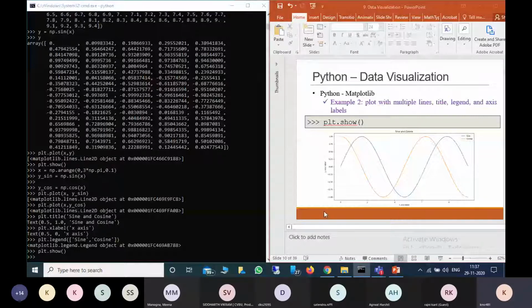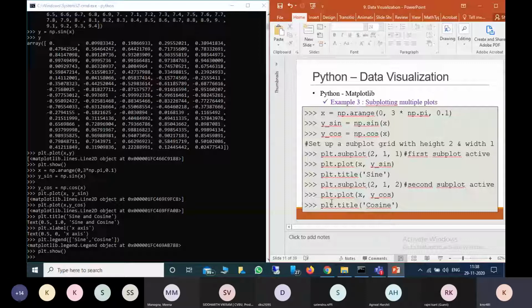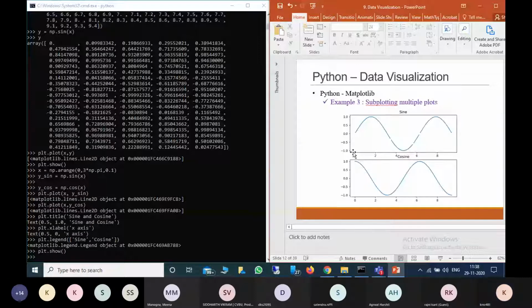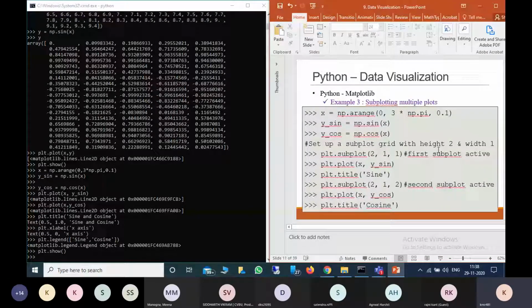Now we saw that we plotted two lines in the same plot. If you want to plot them in multiple plots, like one below the other, this is called subplotting. So we can do multiple plots with subplotting. For that we can use the same x, y sine and y cos, but here we have to define a grid. It is like 2 by 1, so height is 2 and width is 1, which means 2 grids in one column.